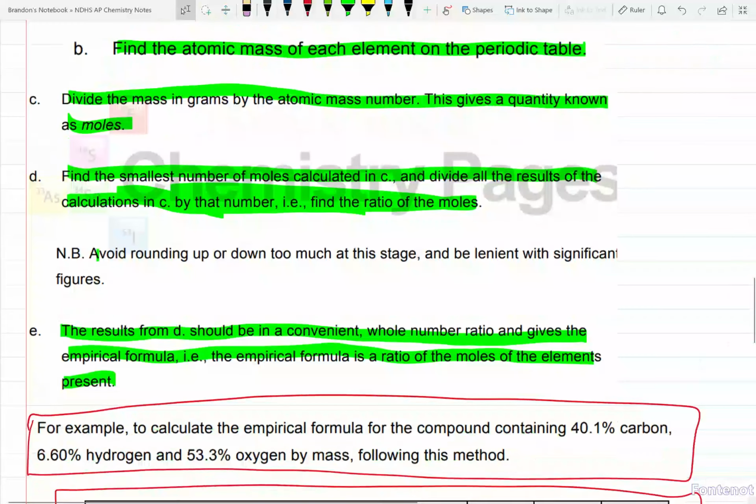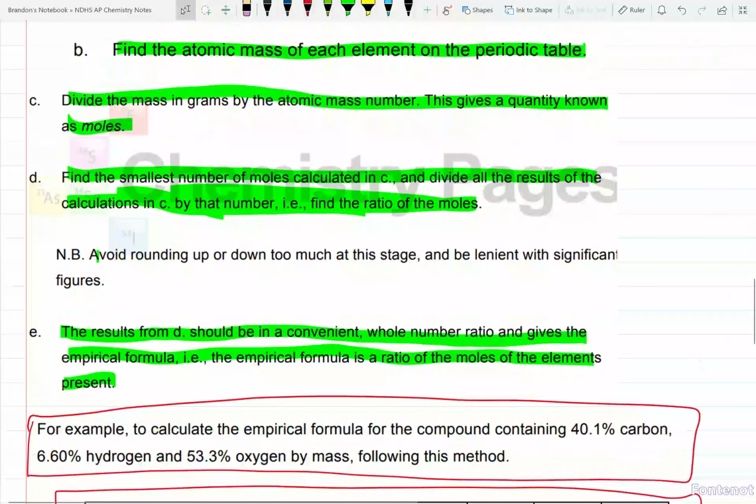Now, be careful when you're rounding here. A lot of y'all want to stick with sig figs the entire time. Be a little lenient. Give yourself some wiggle room so that when you deal with sig figs later on, at the end result, it doesn't mess up your answer. Y'all are going to learn, especially later in the course, sig figs only matter at the end. So give yourself some wiggle room.